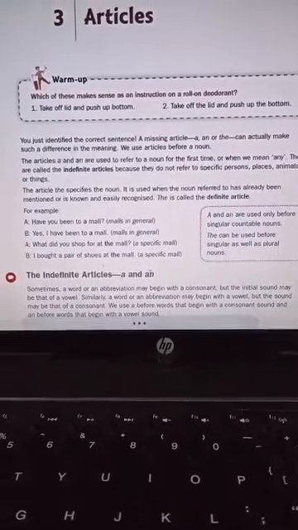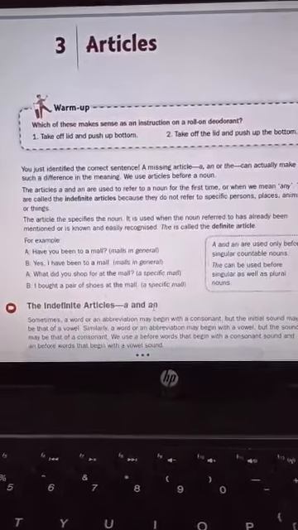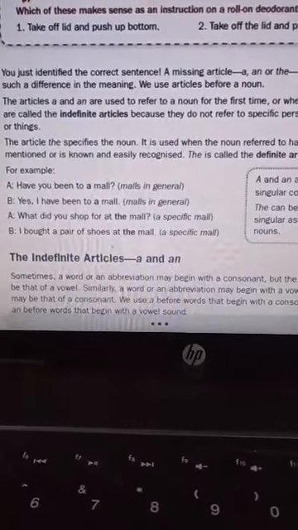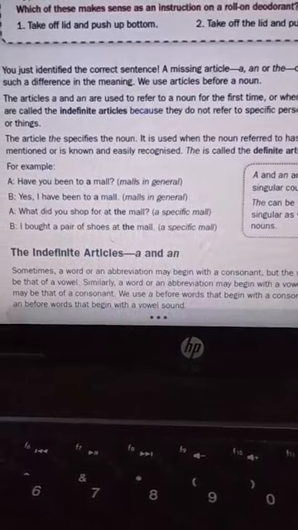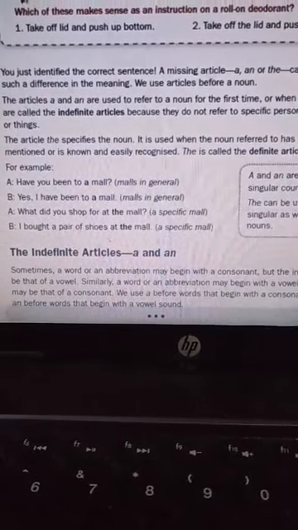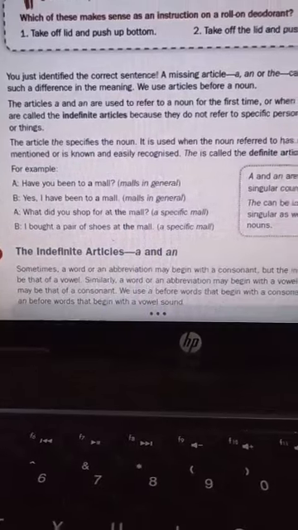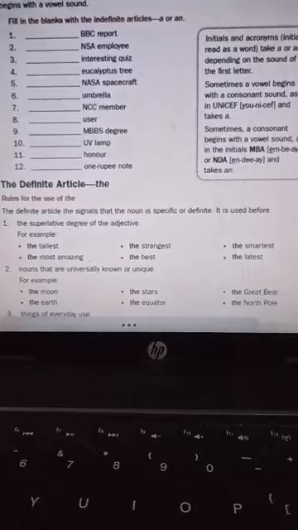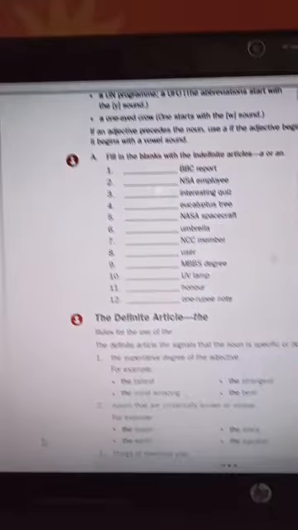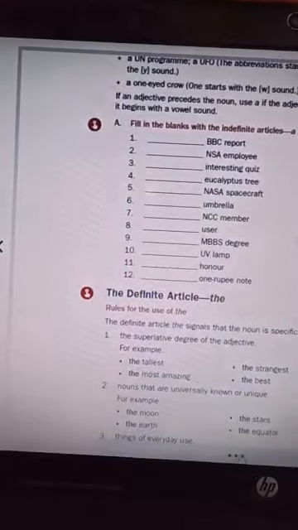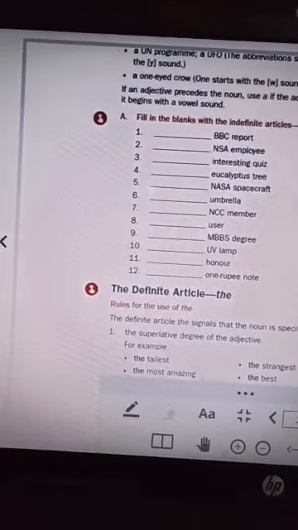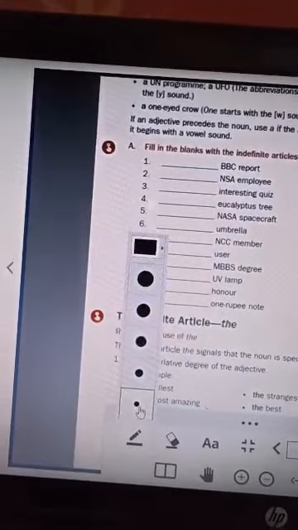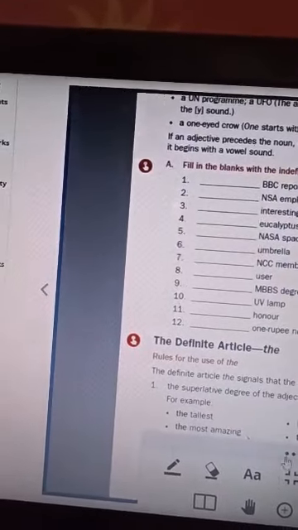Yes, children, this is your chapter 3, articles. In this they have started with your indefinite article a and an. As I said before, a is used before consonants and an is used before vowels, children. Now you can see here they have given you where to use a and where to use an.